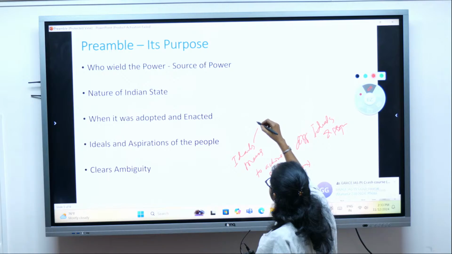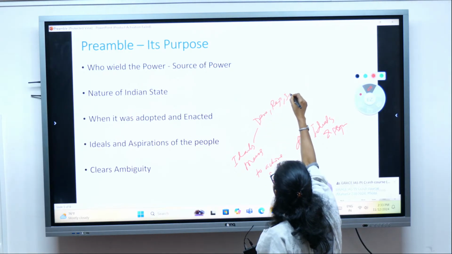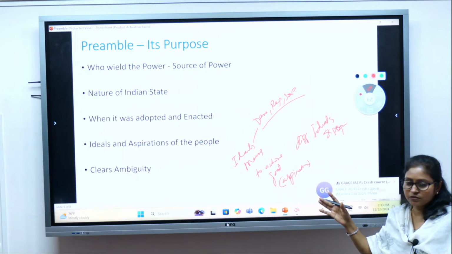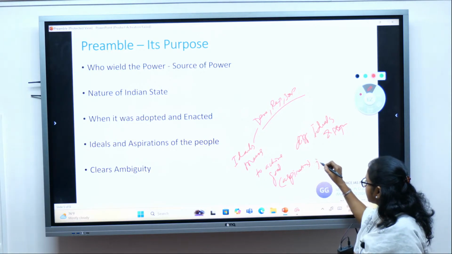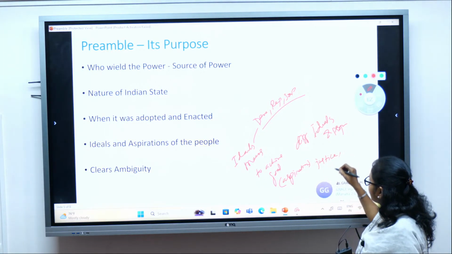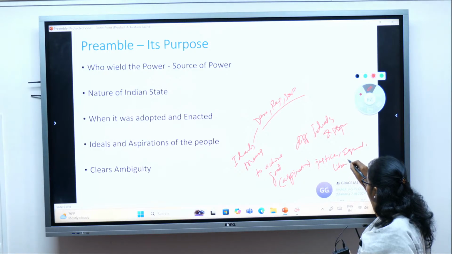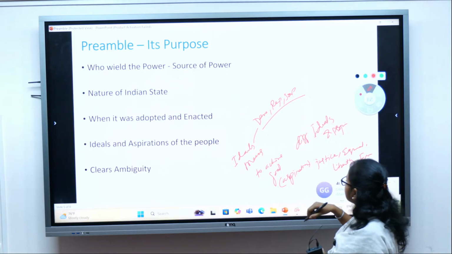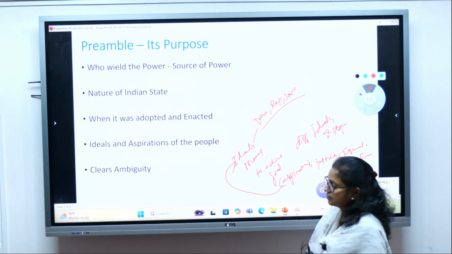So what are the ideals? Democracy, republic, sovereign, right? These are the ideals. And what are the goals or aspirations we want to achieve? We want to achieve justice, equality, liberty and fraternity. How will we achieve them? We will achieve all these aspirations through these ideals.